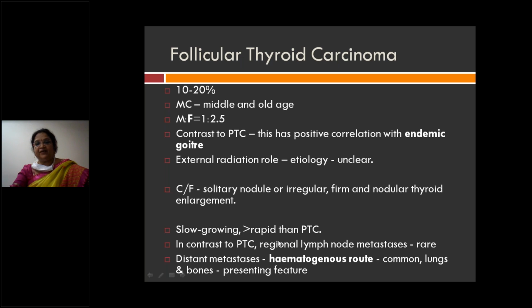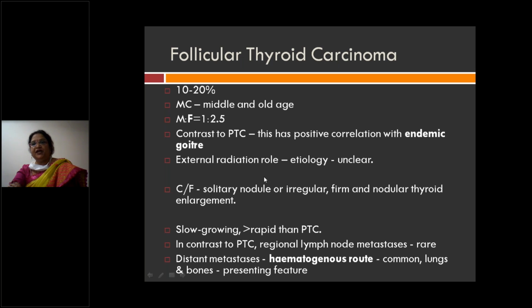It is usually slow growing. In contrast to papillary thyroid carcinoma, you do not see regional lymph node involvement. Here it is more commonly blood-borne or hematogenous metastasis, more common to lungs and bones. So 10 to 20% of cases are follicular carcinoma, more common in middle and old age, with male to female ratio usually 1:2.5.